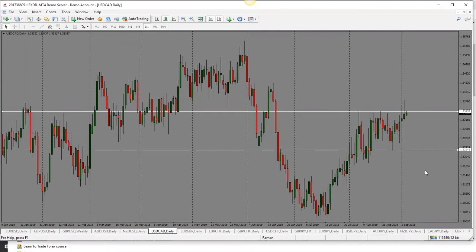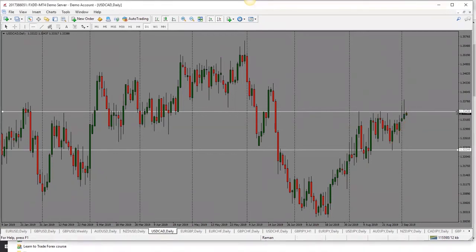It hasn't managed to stay out of the range. It did test it twice, but it failed twice. So now the bias still remains to the downside here because of the big pin. But one thing to keep in mind would be that price is pushing into this resistance here. And if it holds above, then we are likely to see price move up higher. So I would be cautious with that.